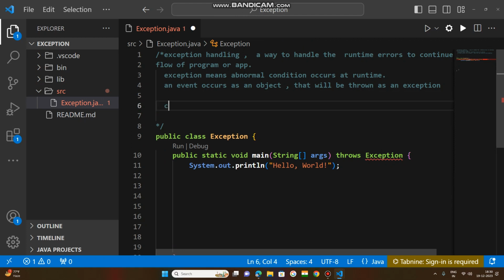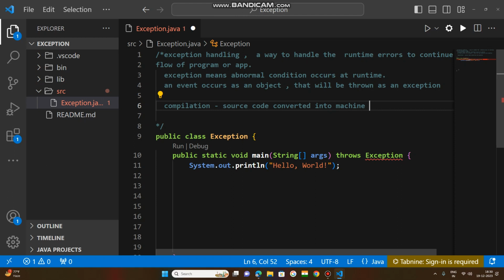So, compilation means source code will be converted into machine code, or object code, otherwise 0s and 1s, binary code.